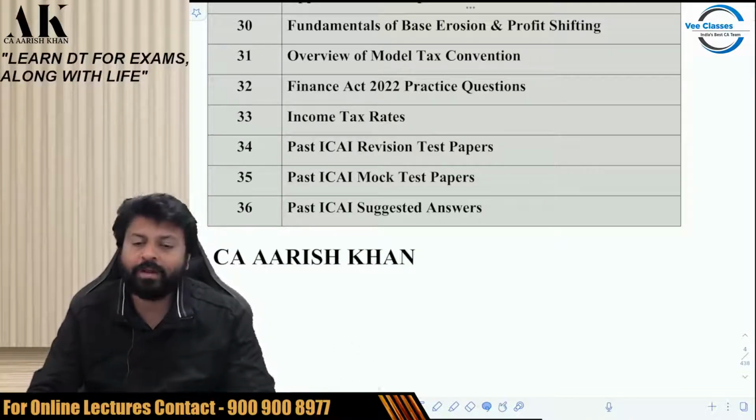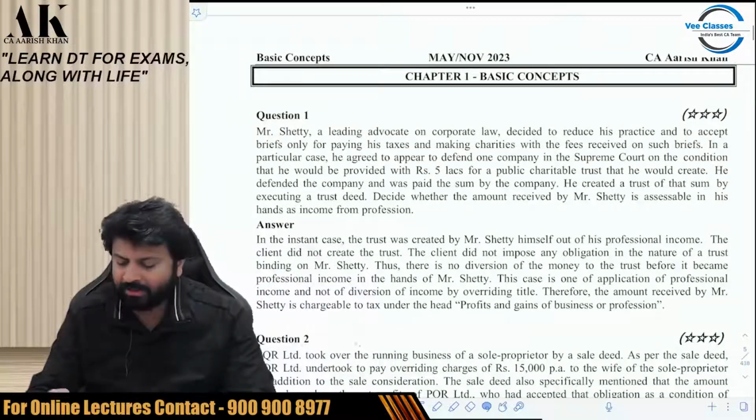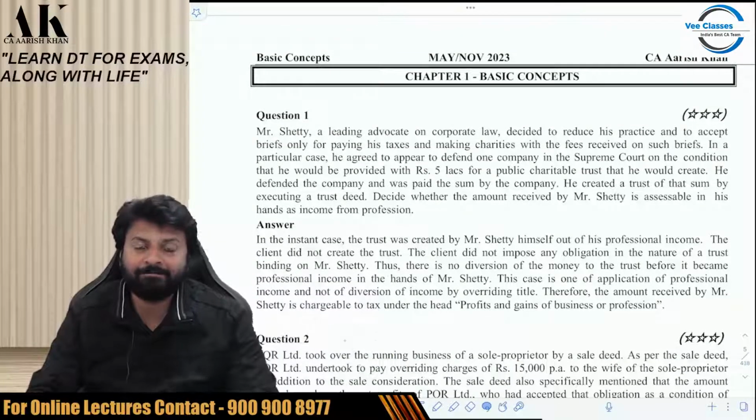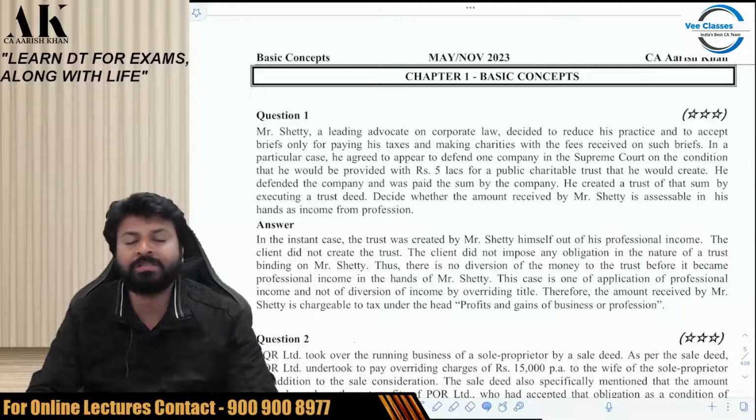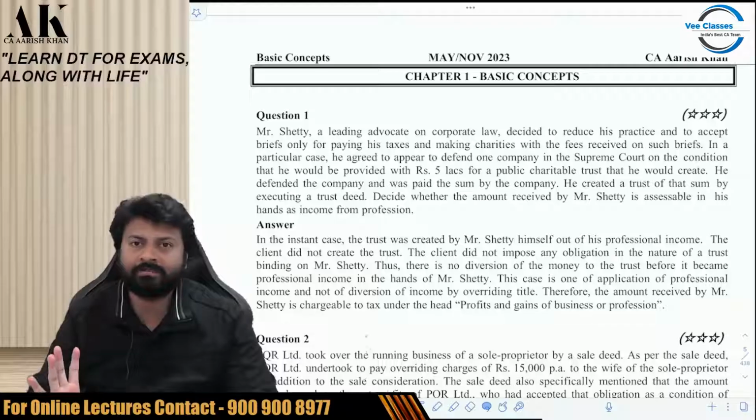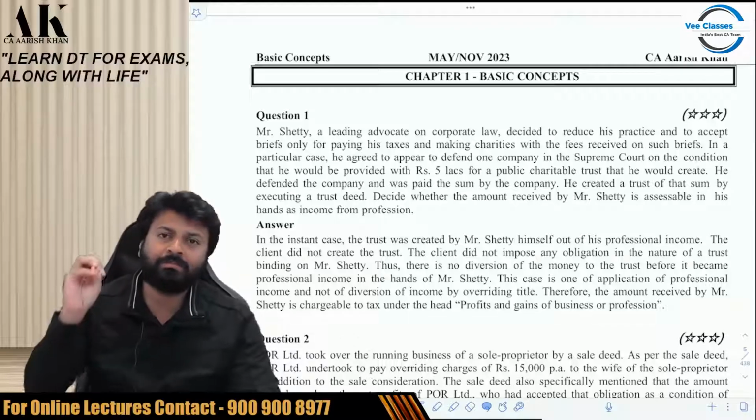And if you go inside a topic, then all the questions are given a star category. Because on the day of exam, a student cannot solve all the questions. Depending upon the time, they will select the questions and they do not know which to select, which not to select. So there are 3-star questions, there are 4-star questions, and there are 5-star questions. 5-star questions are must do before the exam.